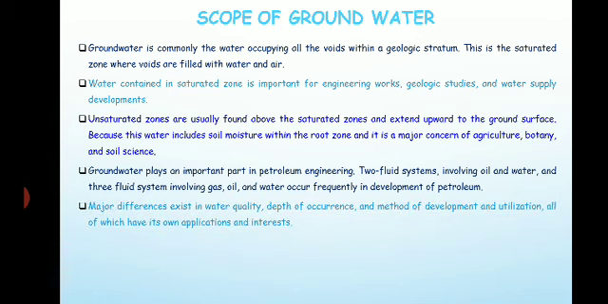Then major differences exist in water quality, the depth of the occurrence, and the method of development and utilization, all of which have their own applications and interest. So the water which is available as groundwater varies in quality, quantity, at what depth it occurs, and what methods of development and utilization are being used. You can apply that based on the study of groundwater.